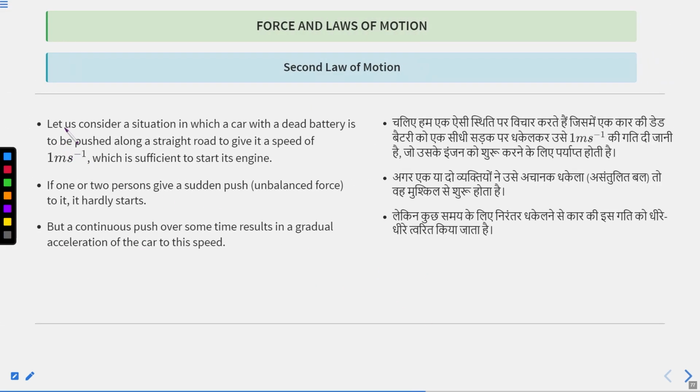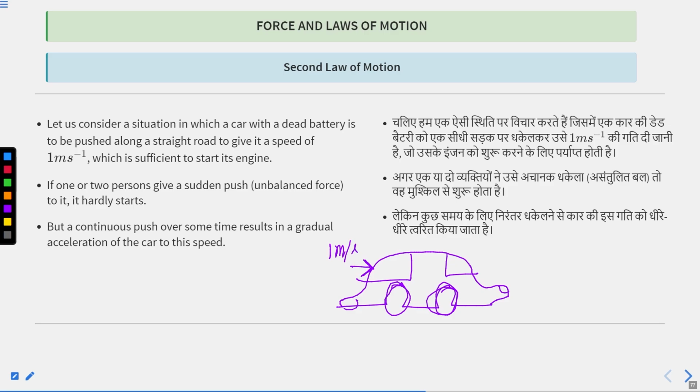To understand it, let us consider a situation in which a car with dead batteries is to be pushed. This car is not working. You need to push this car with a speed of 1 meter per second so that its engine can get started.